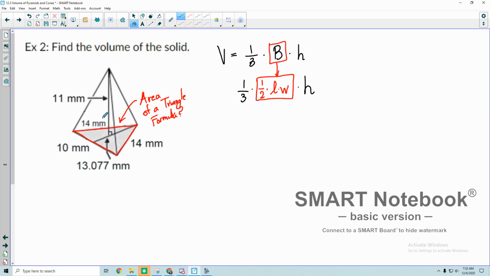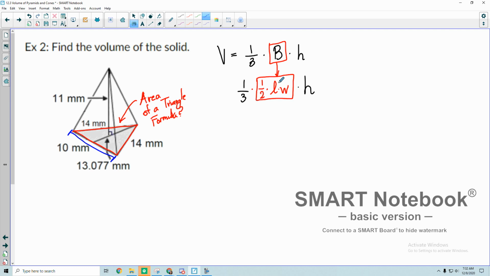Okay, so let's see here. There's a lot going on. So what I can actually look at here is the length of my triangle would be this 10 millimeters that's right here. This is telling me how long my triangle is from here to here.